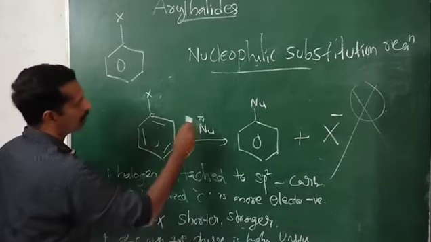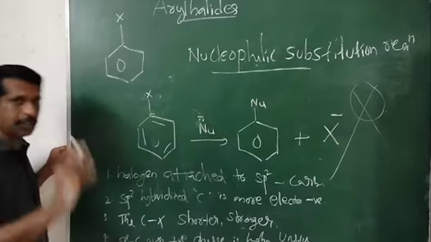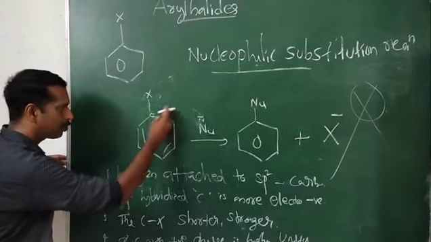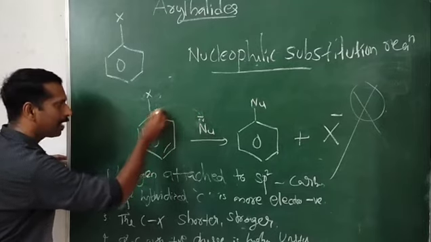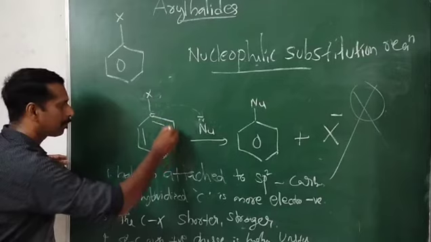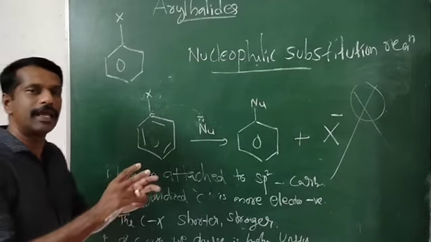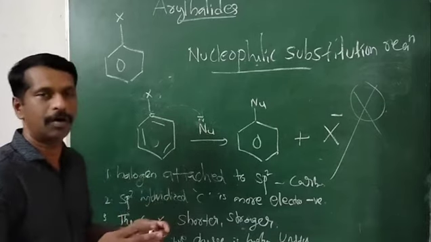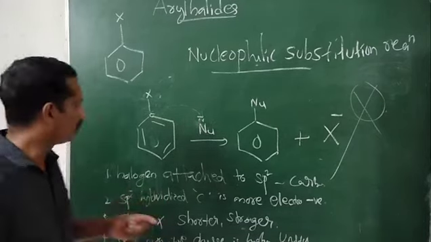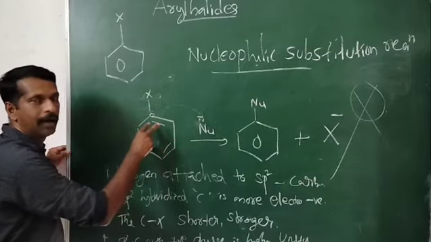Another reason: the nucleophile is an electron rich species. When it comes to attack the ring, the ring is also electron rich because of the pi electron cloud. The electron density of the ring is highly negative.